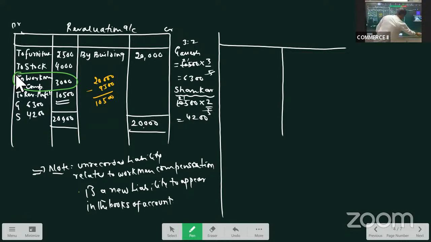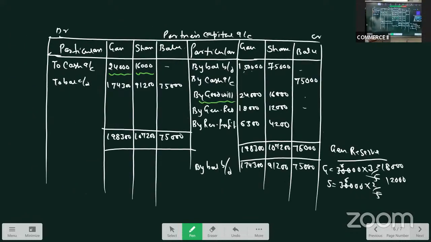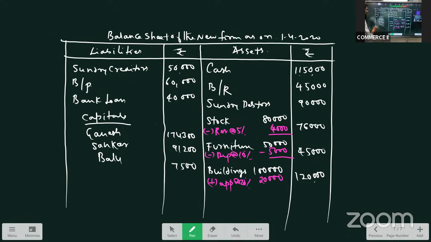So this we have to show in our balance sheet on the liability side as workman compensation payable. It is 3,000. Actually it should come here, but no issues.